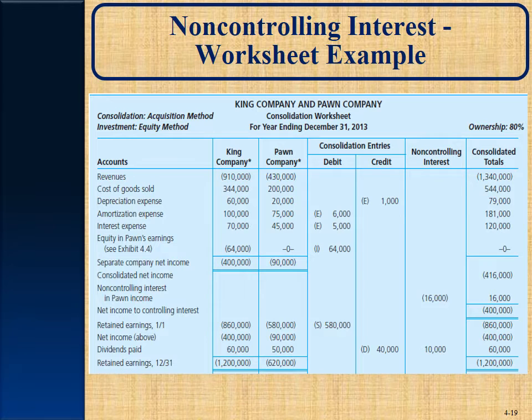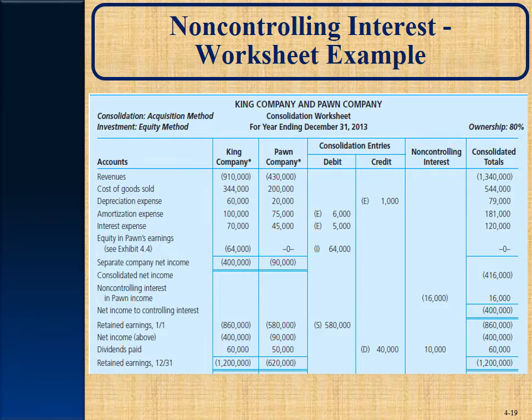So let's take a look at entry S. We're going to eliminate the common stock of King Company, $230,000. You see the debit in the consolidation entry column. We're going to eliminate the retained earnings balance, $580,000. We're going to eliminate the investment in Pond Company.